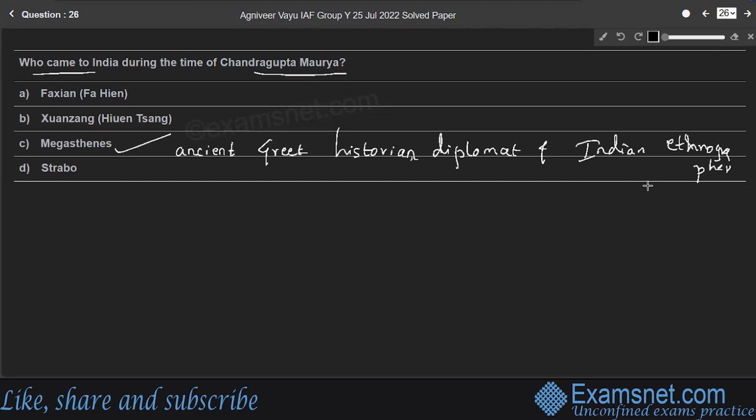At the time of the treaty between the Greek ruler Seleucus I Nicator and the Indian ruler Chandragupta Maurya, he appears to have been serving as an officer under Tiberius. Megasthenes wrote the book Indica. Megasthenes was the Greek ambassador of Seleucus I Nicator in the court of Chandragupta Maurya. So option C is the right answer.